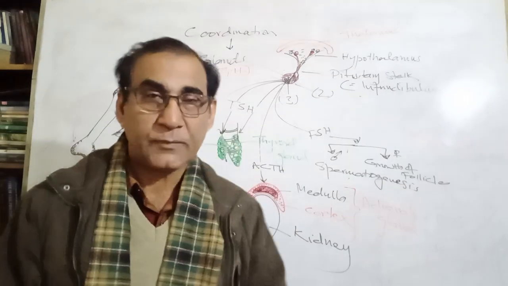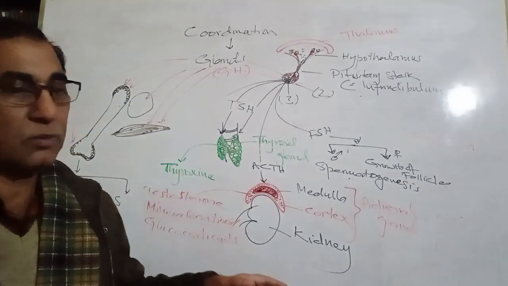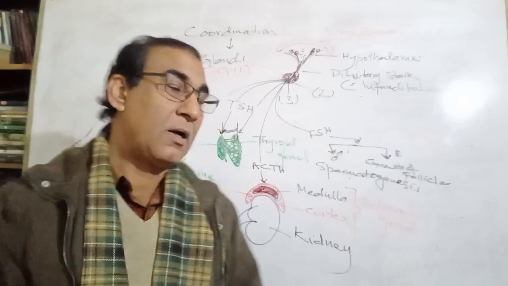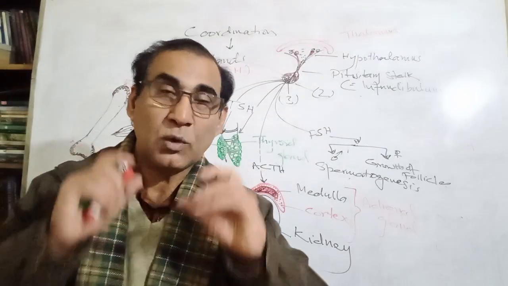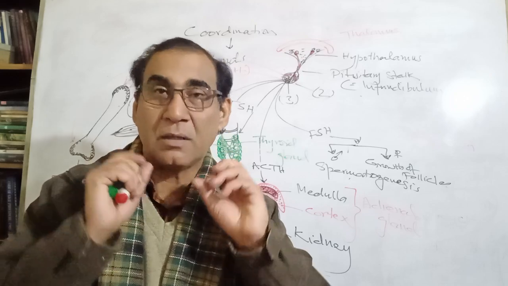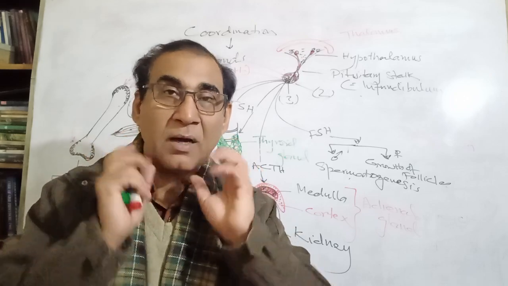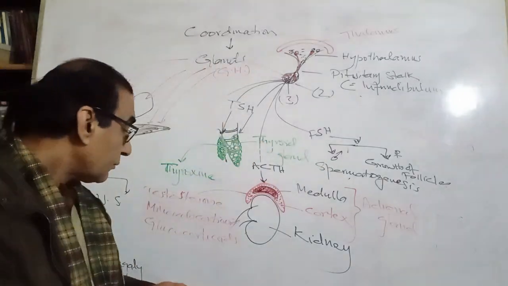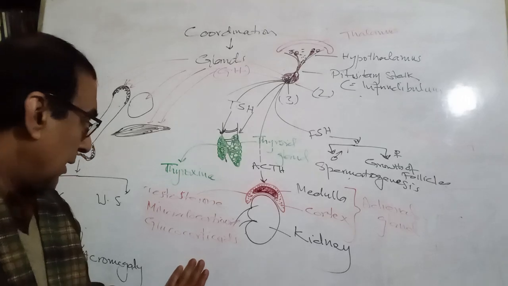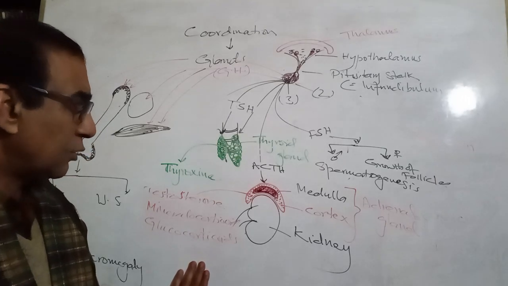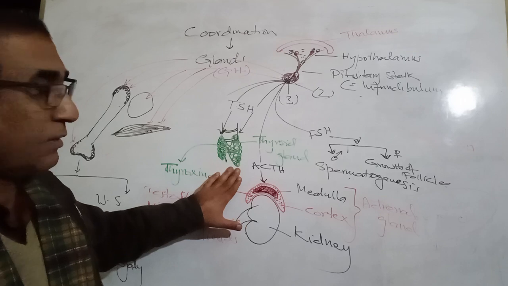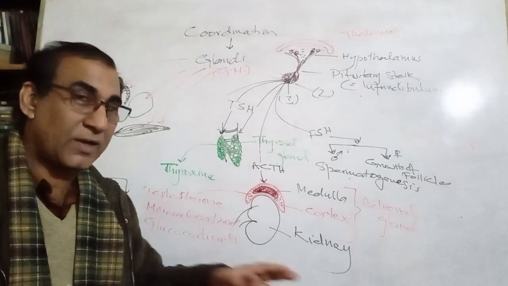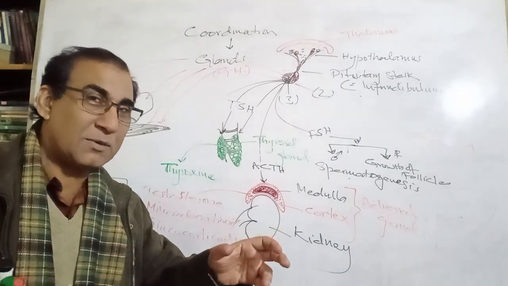In females, if testosterone is produced in higher amount from the cortical region of the adrenal gland, they suffer from a disorder by having a beard or hair on their chin or face, anywhere on the face. There are some other diseases also which are concerned with oversecretion and undersecretion of the adrenal cortex, but right now we are not concerned with those because those are not included in your syllabus.